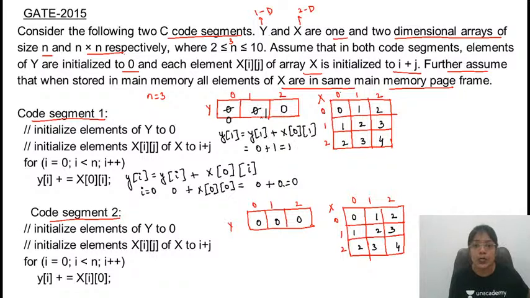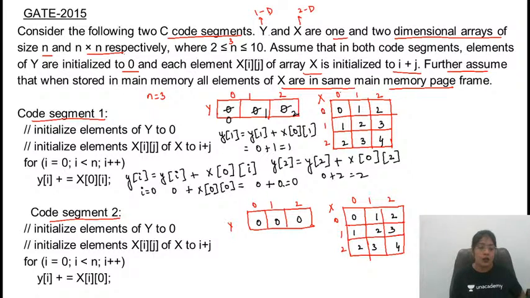So this value is updated to 1. Similarly, y of 2 will be equal to y of 2 plus x of 0 and I. This value is nothing but 0 plus 2, which is equal to 2. So this value is updated to 2. So we got the values of y.